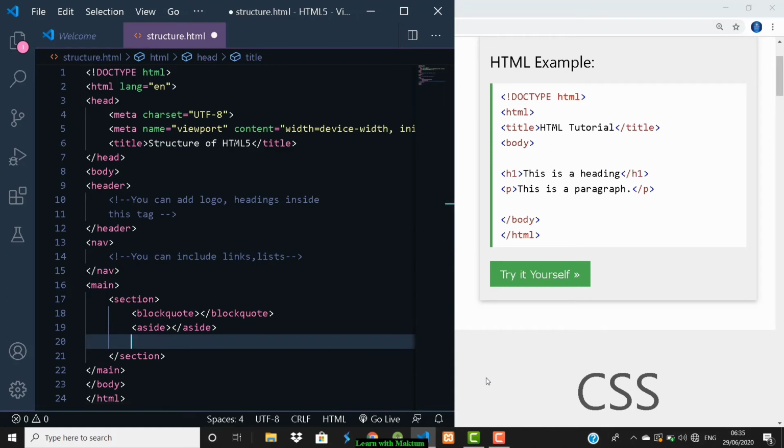Whatever small contents you want to display, you can use the article tag. Okay, so these are the new things which we are learning, the things which are there in HTML5. So this is all about the main tag. Inside the main you can have sections, you can add the quotes, you can place the content on the side, and you can place small contents inside the article tag.